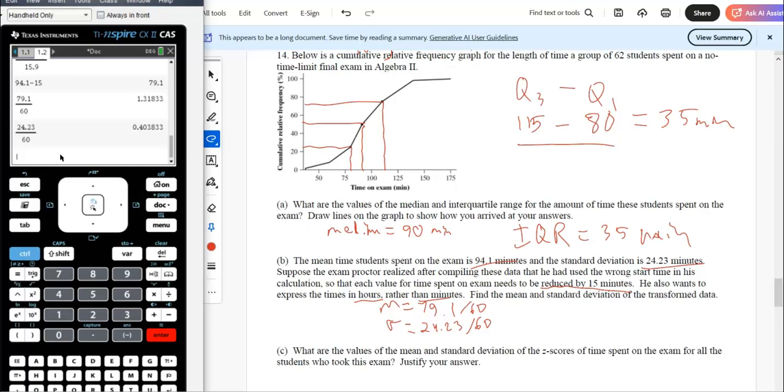Okay, so what did we just find? So the new mean is 1.31 hours. And the new standard deviation is 0.403 hours.